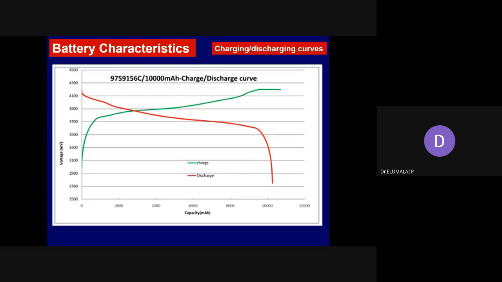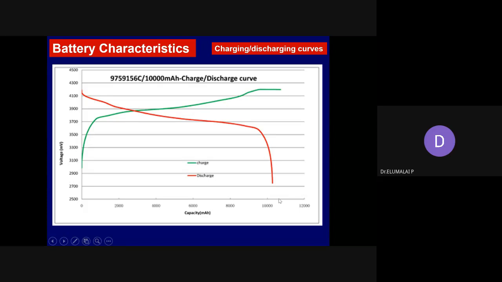I am going to get percentage, isn't it? Yes, sir. Correct? So the maximum capacity during discharging is 11,000 mAh. If I divide the whole axis, it's a number, right? You can divide it in Excel or in Origin or any other plotting software.